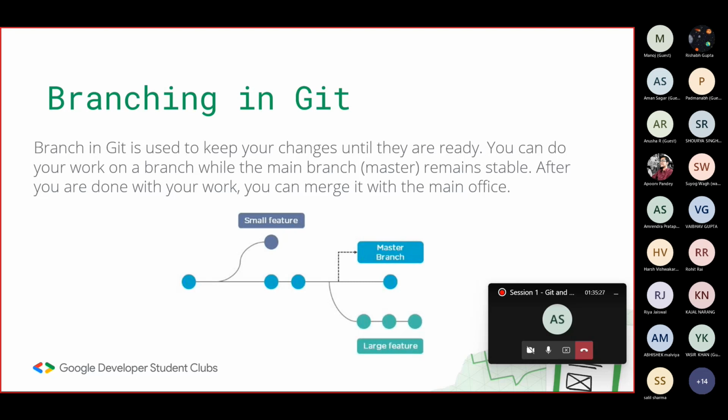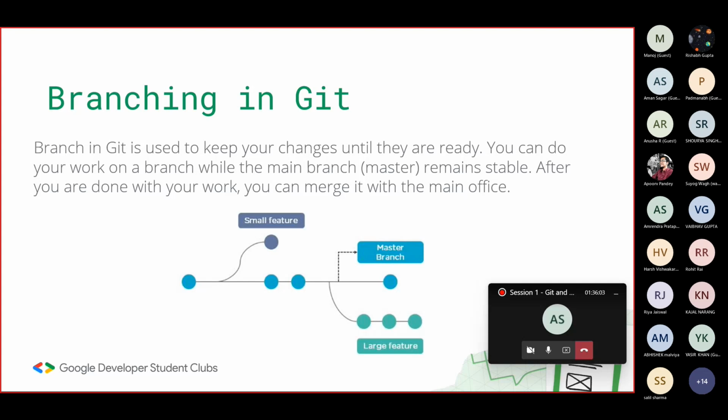So for that, what I can do is create a new branch and name it something like styling. I'll name that branch styling, and I can work on that branch. I can make all of my changes in that branch, and afterwards, when I have completed my changes and the whole file looks promising, like it can be merged into the main system, I can just merge that branch into my main branch.